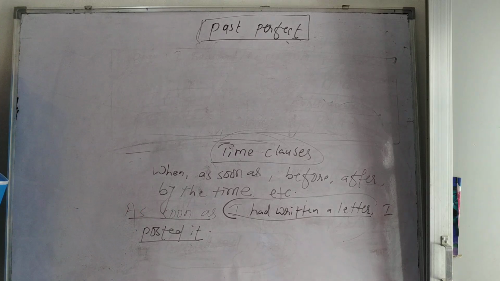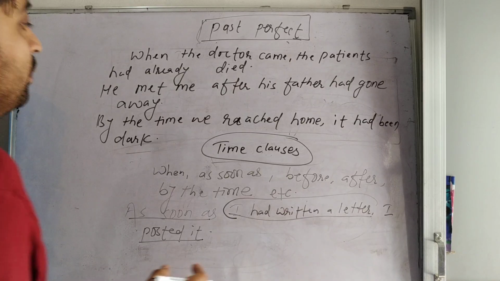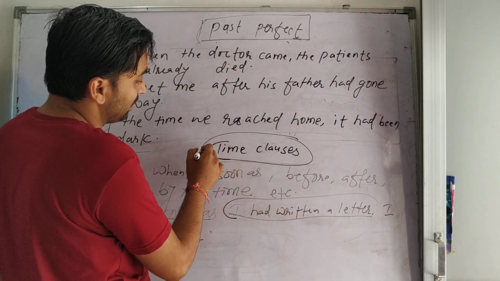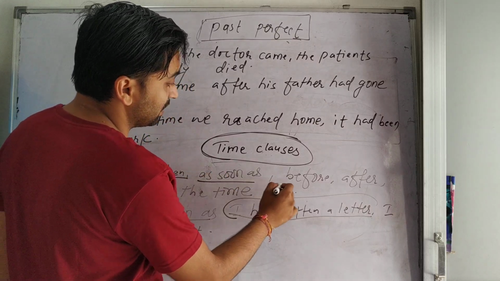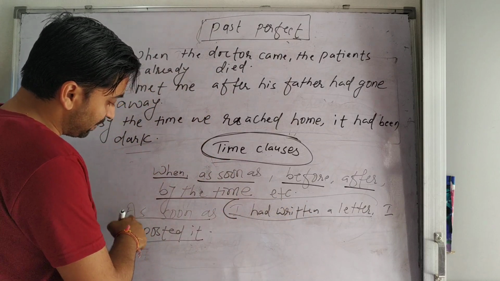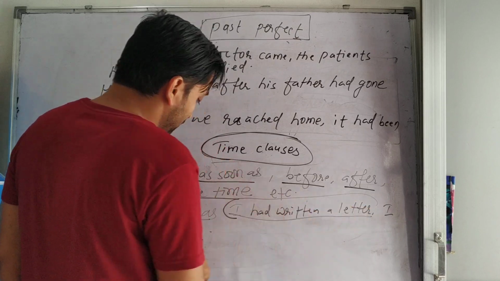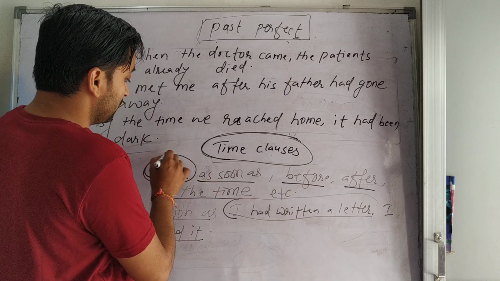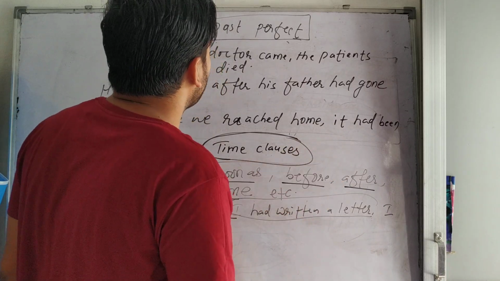So we are talking about time clauses which are generally used in a past perfect tense. And what are the time clauses? When, as soon as, before, after, by the time. You can see the example: as soon as I had written a letter, I posted. So don't ever be confused that only when is used. No, these are the time clauses which are also used in a past perfect.